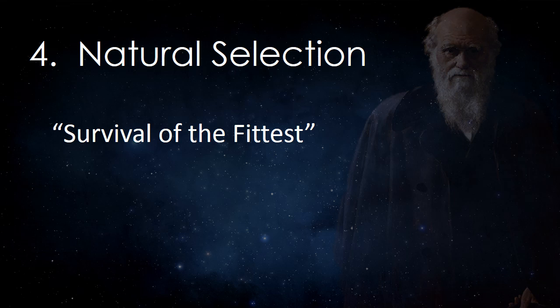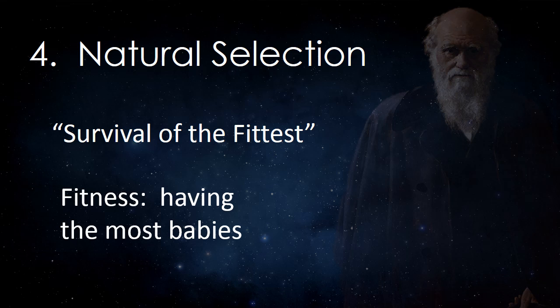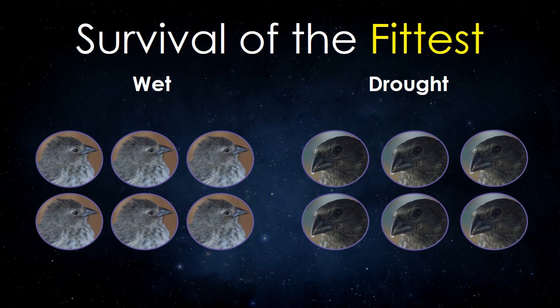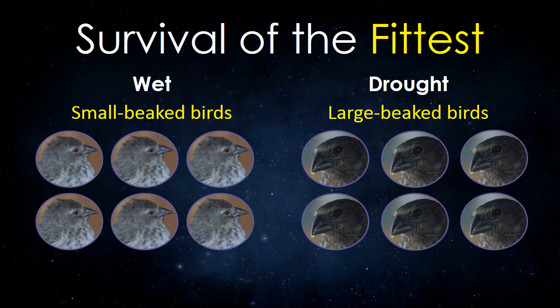Have you ever heard the phrase survival of the fittest? This refers to the idea that the organisms with the traits necessary to survive are more likely to live long enough to have babies and pass their genes on to the next generation. In this context, fitness is defined as having the most babies. During the drought conditions, the large-beaked birds were most fit because they survived to have more offspring. During the wet conditions, the small-beaked birds were most fit because they survived to have more offspring.